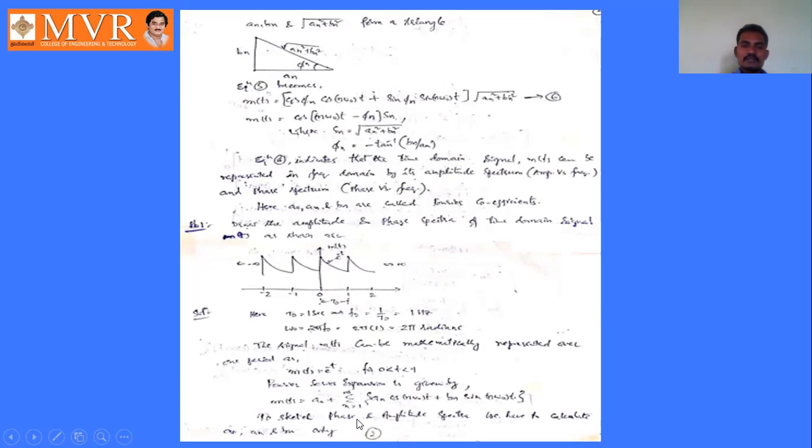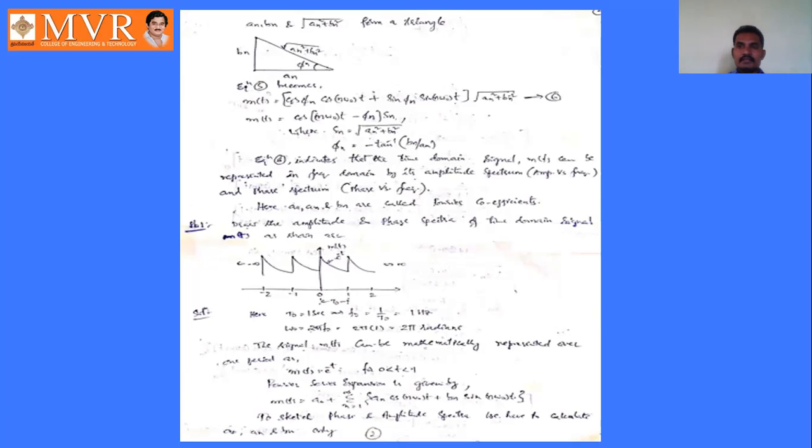To sketch phase and amplitude spectra, we have to calculate the Fourier coefficients. What are the Fourier coefficients here? A naught, a n, and b n. So we have to calculate a naught, a n, and b n. How to calculate a naught, a n, and b n?